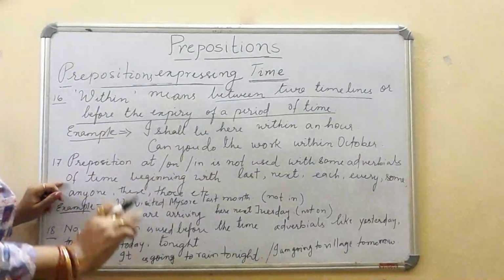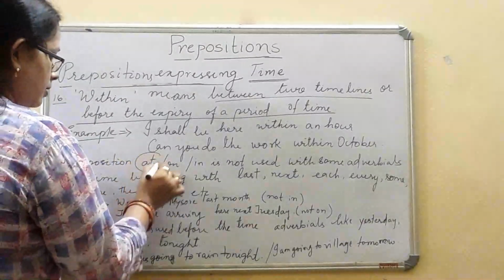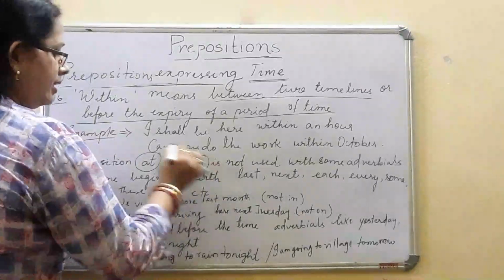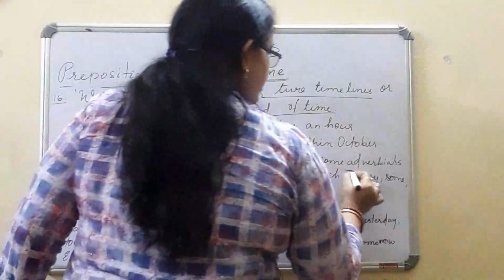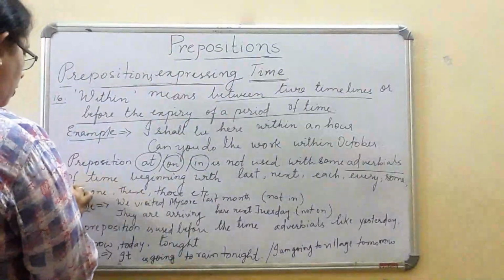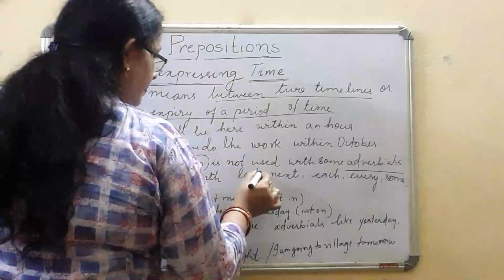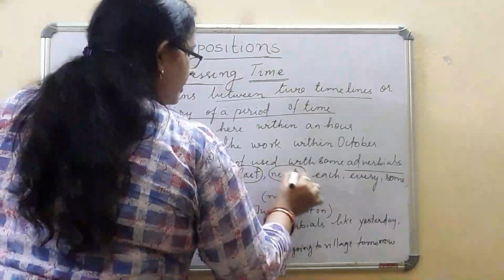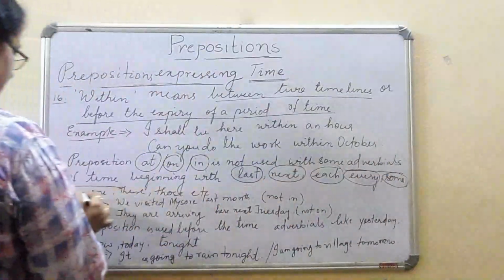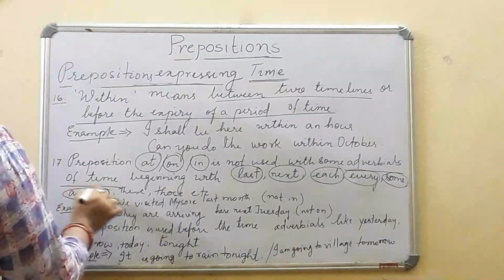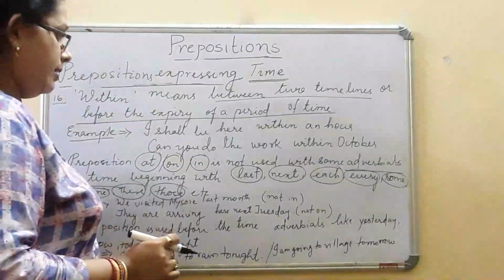Next comes this, you need to remember prepositions at, on, in are not used with some adverbials. Adverbials of time. Beginning with, कौन से adverbials से देखिए, last, next, each, every, some, anyone, these, those, etc. Many more are there.